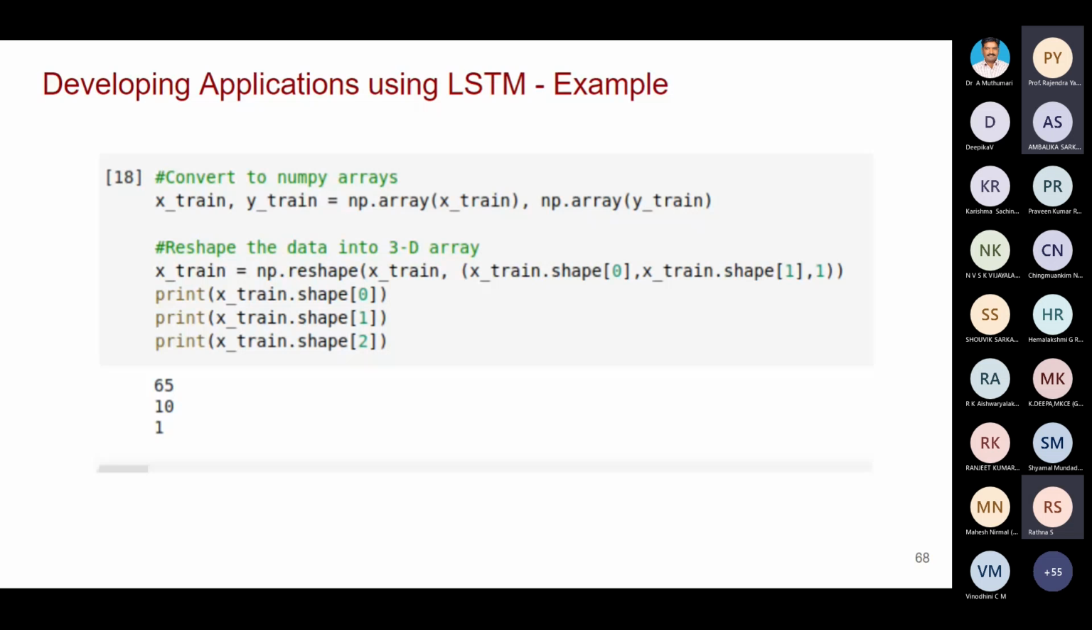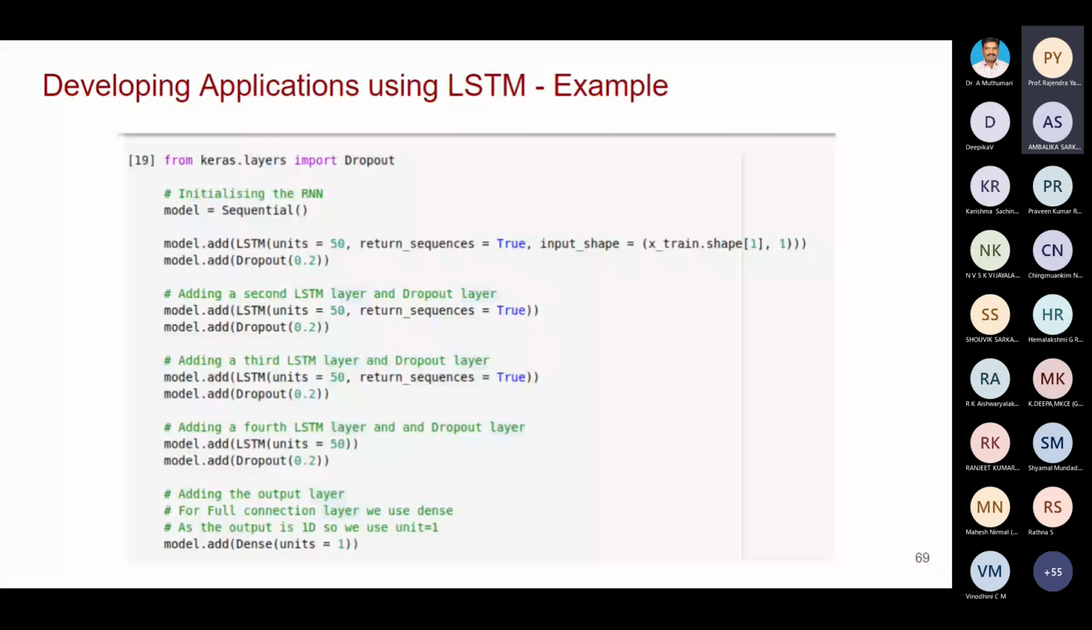So here we have 65 sequences, and each of the 65 sequences has 10 values. Then the output is only one. So this is the reshaping. Yes, look at this. This is the code for LSTM.